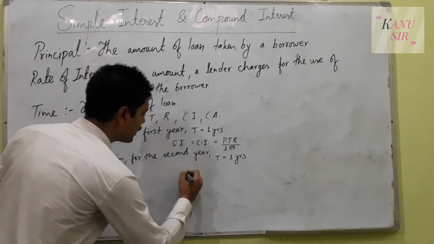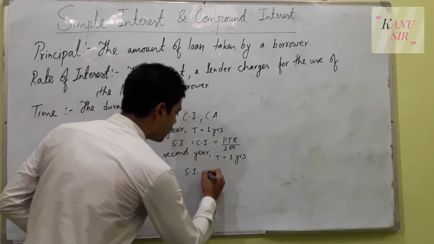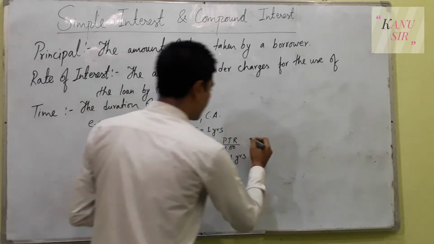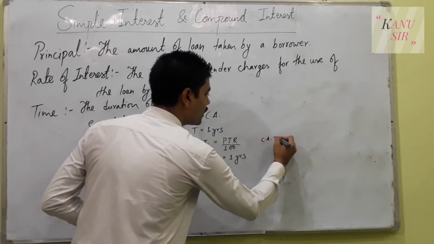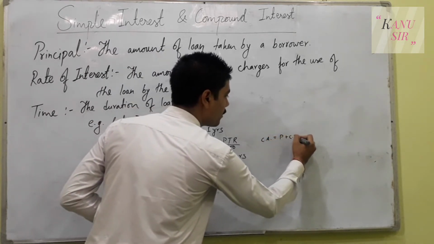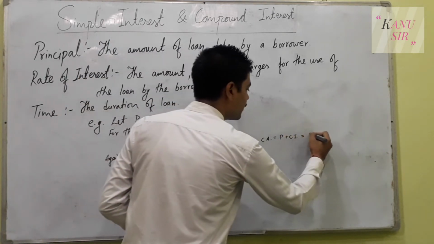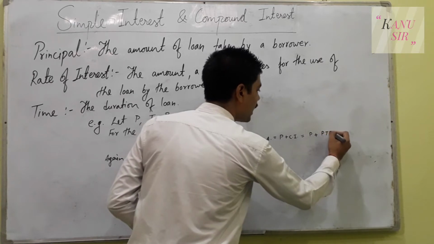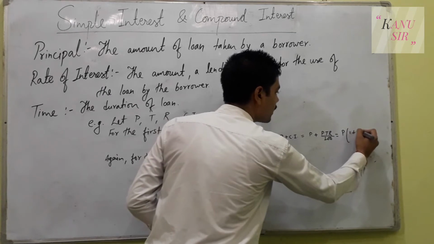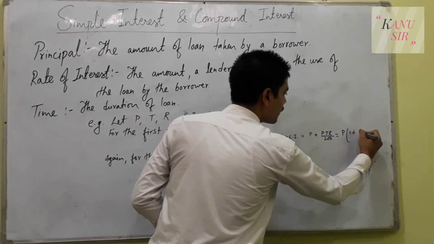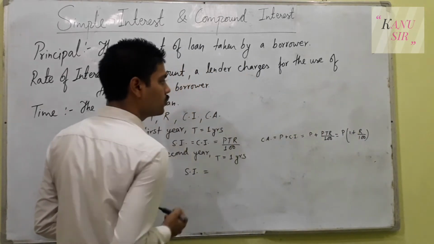When we calculate the interest for the second year, the value will again be PTR upon 100, but this time the principal will be different, because the compound amount equals principal plus compound interest, or simply principal plus interest, where you will get P plus PTR upon 100, and if you take P common, you will write P(1 plus R upon 100), and here I have put the value of T as 1.